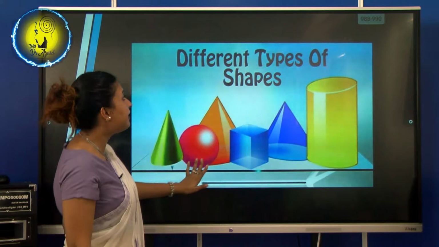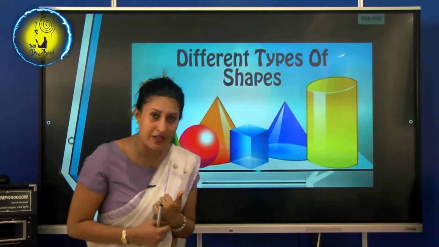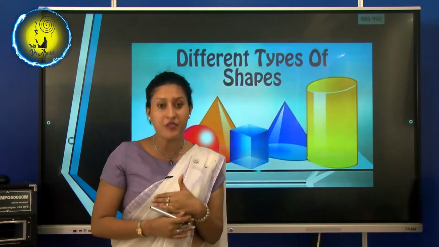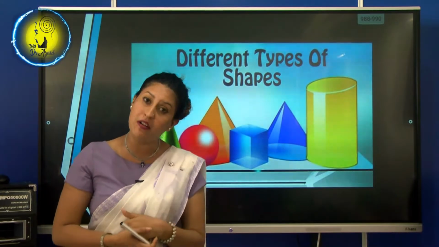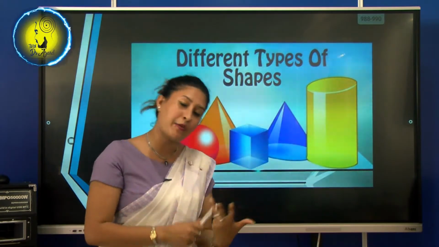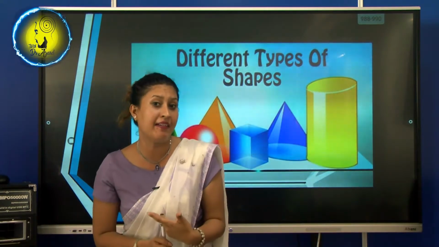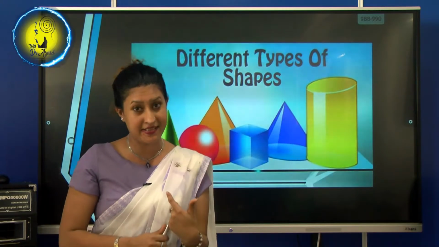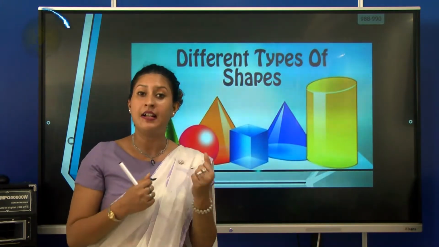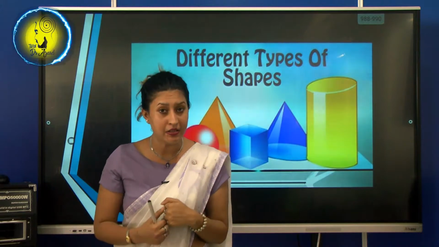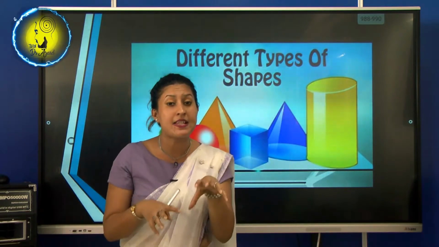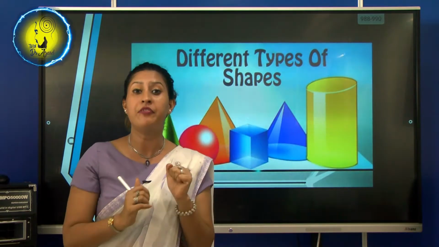Polygons. Right. Now you know, my dear students, there are different types of shapes, isn't it? Now try to tell me the shapes that you already know. Some will say square, some will say rectangle, some will say triangle. So you know a lot of shapes. But today we are going to learn about a specific variety of shapes.